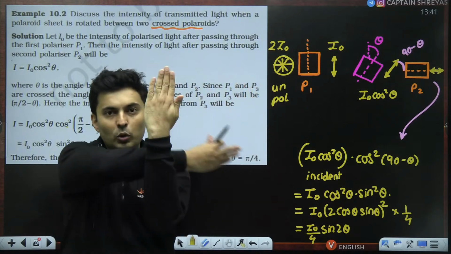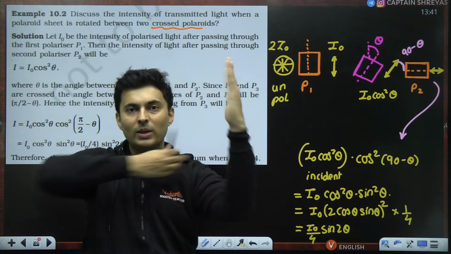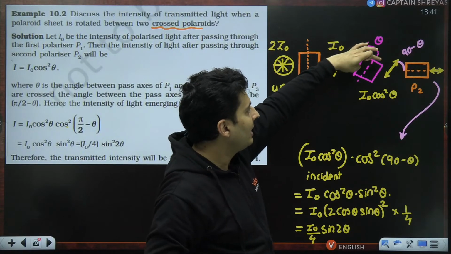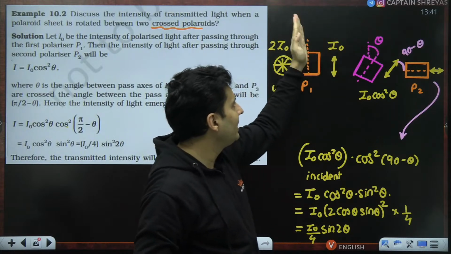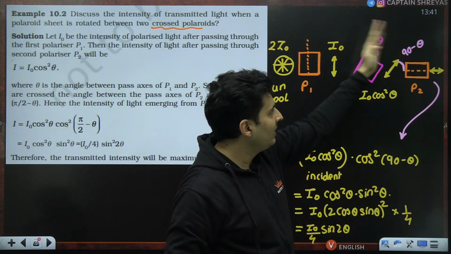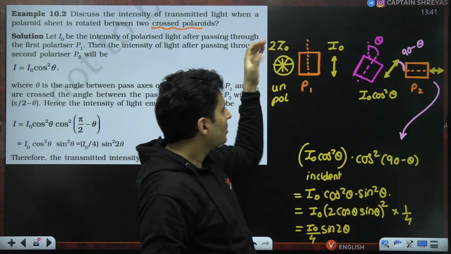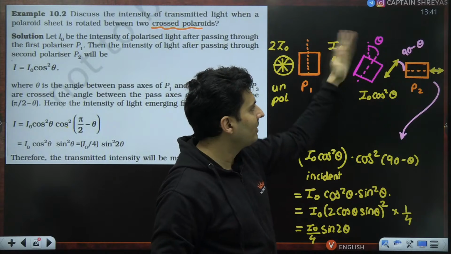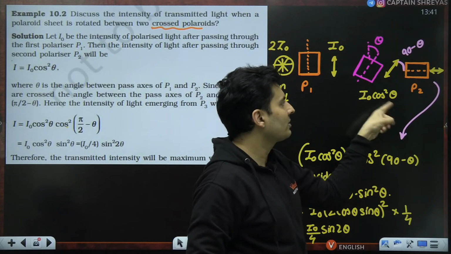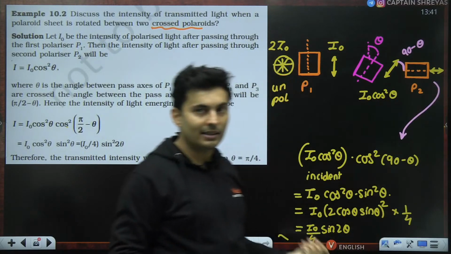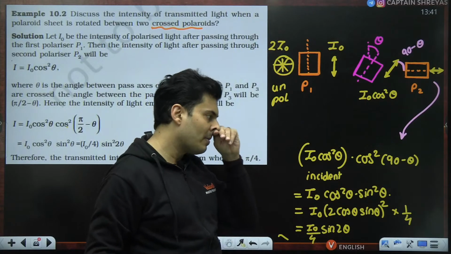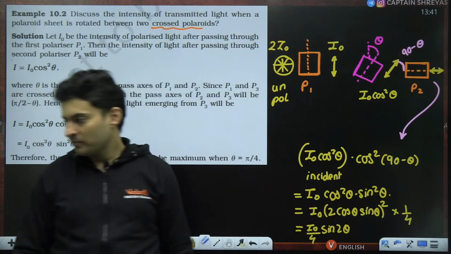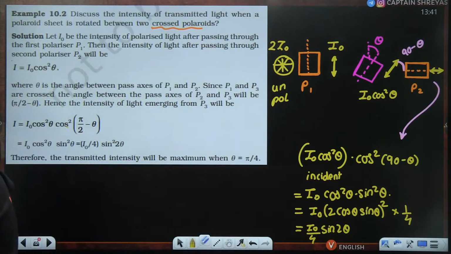So basically you had two perpendicular Polaroids. In between them you added another Polaroid and you kept on changing the angle. This Polaroid made theta with this, but with the next one it will make 90 minus theta. So first intensity, if it was I0, next will be I0 cos square theta, next will be I0 cos square theta times cos square 90 minus theta. Malus's law two times you apply and use simple trigonometry, you will get this as the answer. Got it, everyone?